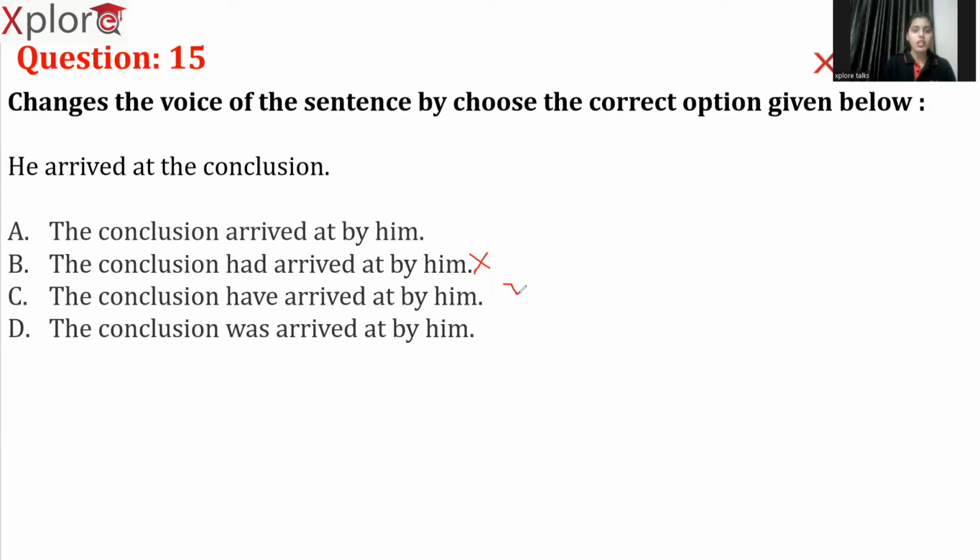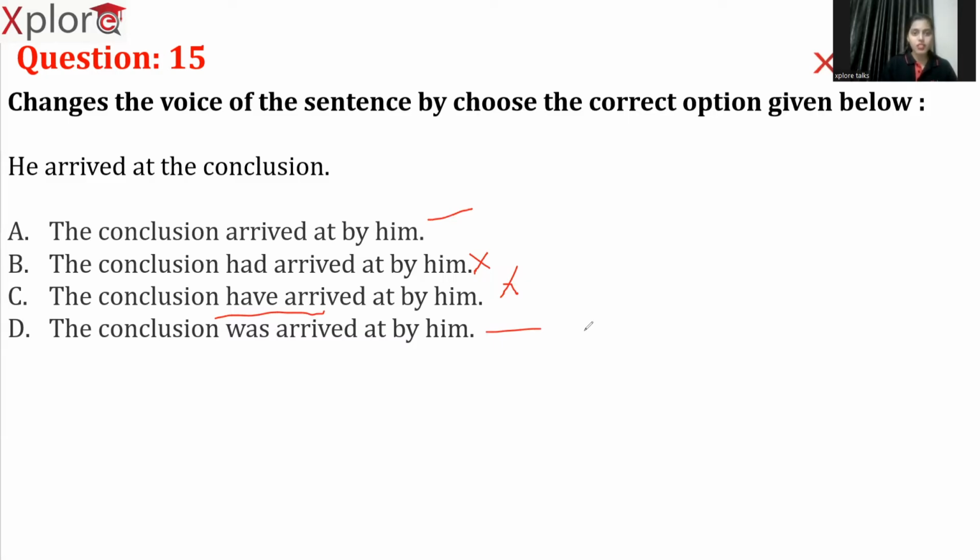Why? Because our sentence is in simple past and this "have arrived" is in present perfect. So it is not past perfect. It is not present perfect. Now option A is in simple past tense and option D is also in simple past tense. Now based on what do we need to decide which one is the right answer? See, based on the helping verb.